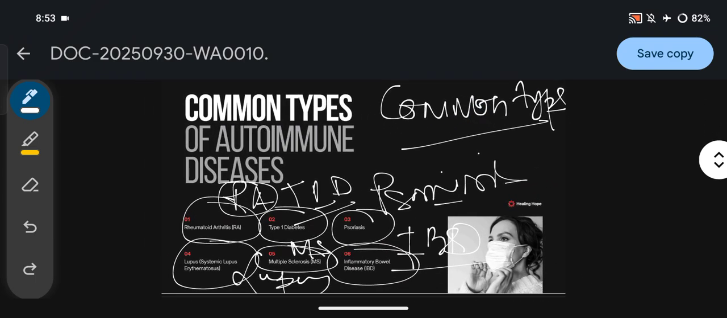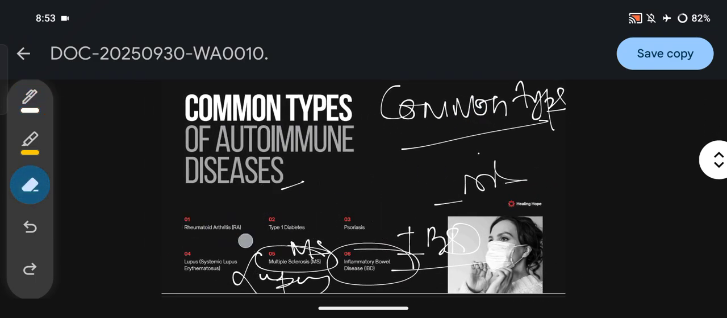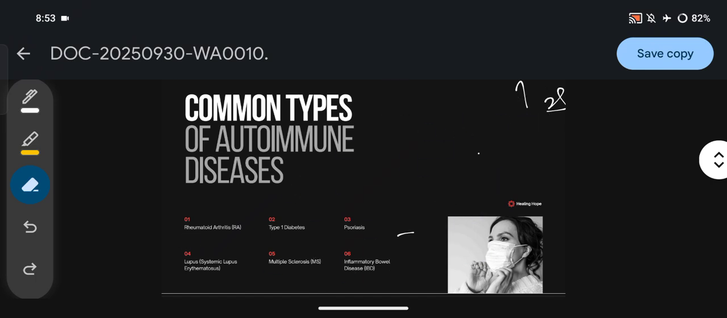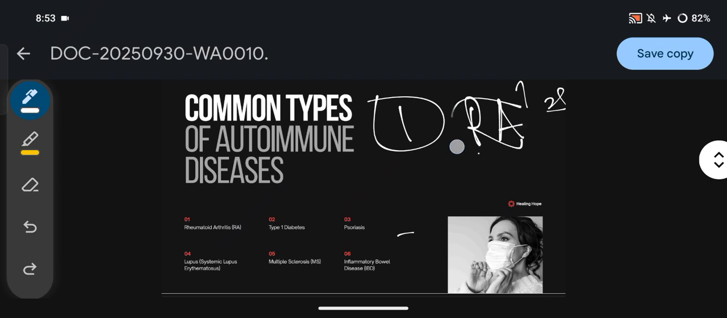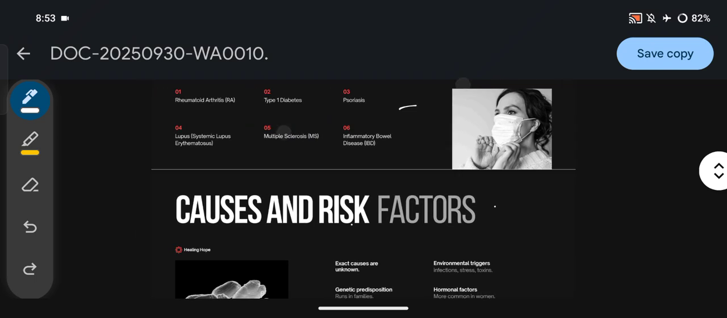Then the common types of autoimmune diseases, what are they? First of all, we have discussed rheumatoid arthritis, the gouty pain, then type 1 diabetes, then psoriasis, then lupus, then multiple sclerosis, then inflammatory bowel disease.